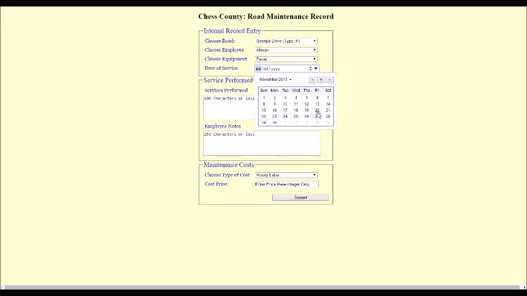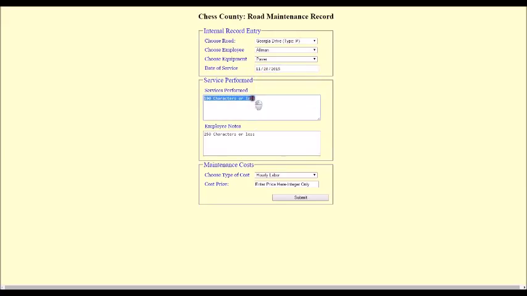And so what we can do is we'll say he did it on November 20th, fixed stretch of potholes. May need second treatment. Check in week. And we used some asphalt, and it costs roughly, let's say, $750. All right, so there's our road record. And now the employee can click submit. It adds it to the database.